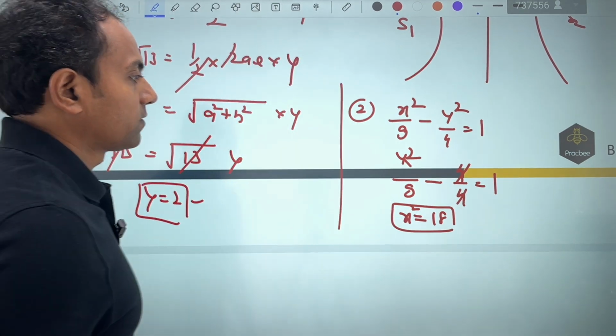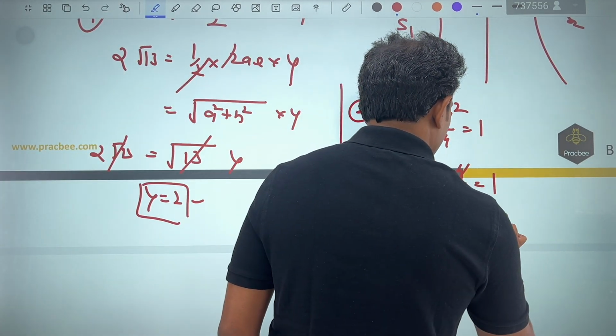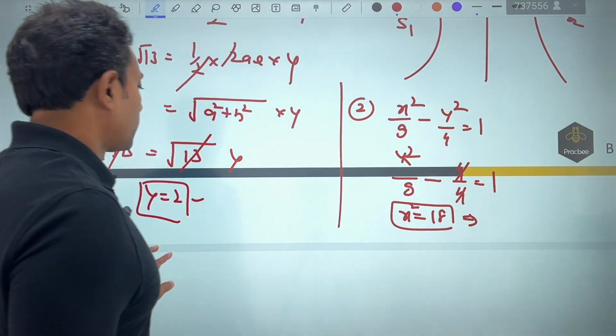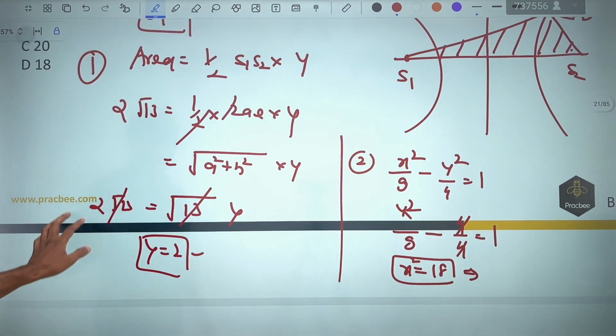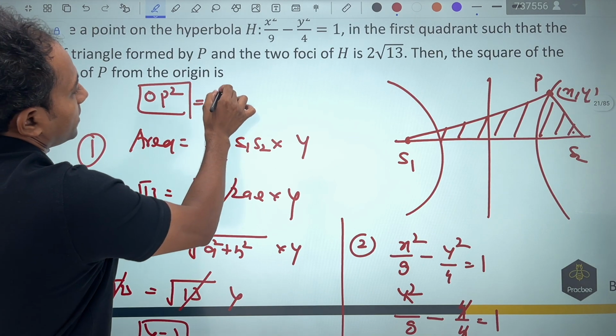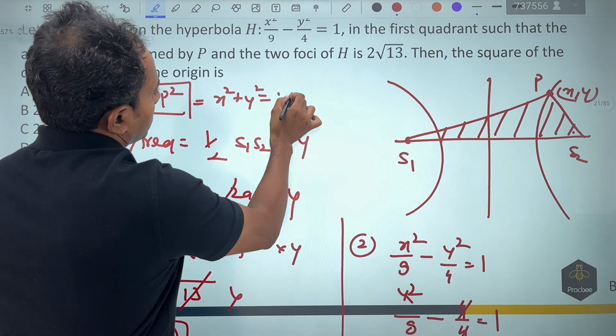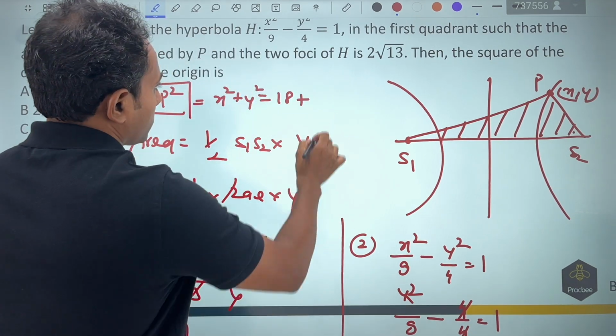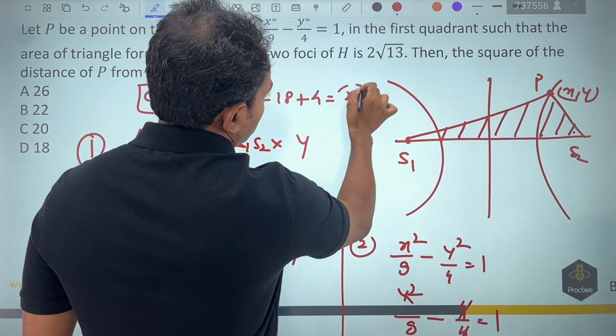So once you have got that, the value of x comes out to be root 18, but it is not required. What we want to find is nothing but OP square. Now if I want to find OP square, it is nothing but x square plus y square. This value is 18, y came out to be nothing but 4. So answer of this question becomes 22.